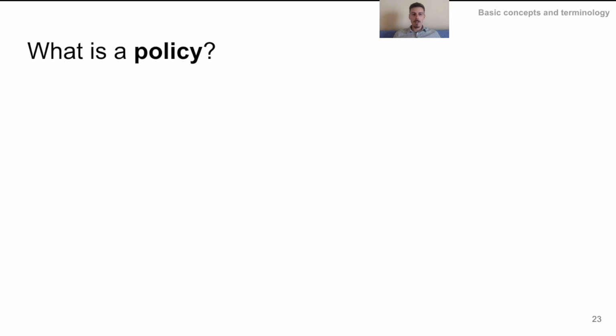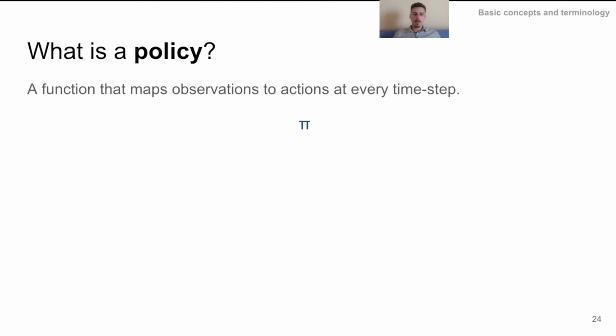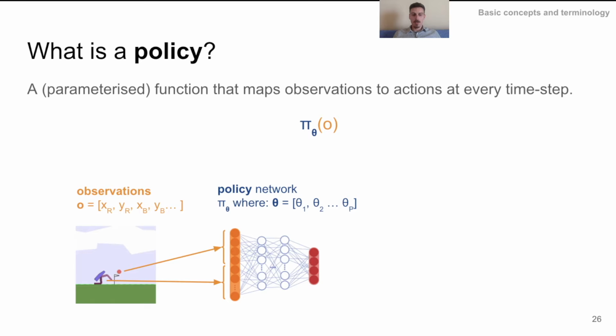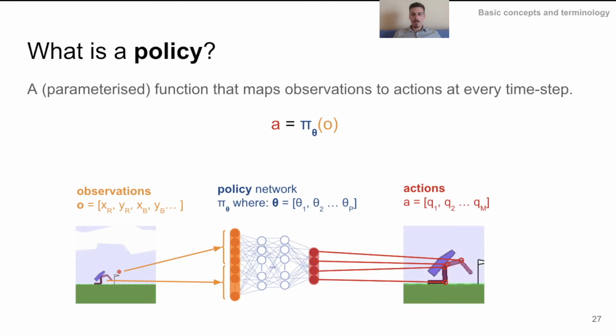In general, a policy can be defined as a function that maps observations to actions at each time step. Here we focus on a policy parameterized as a neural network, where the parameters are the weights and biases of the network. The policy takes as input the observations, which for example could be the robot and other objects' positions and velocities, and outputs desired control signals, for example the joint velocities or torques.